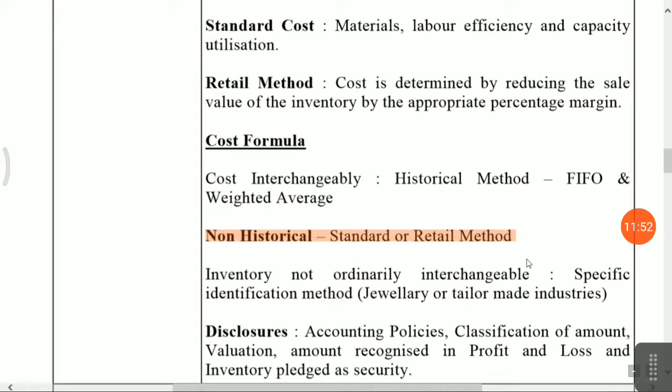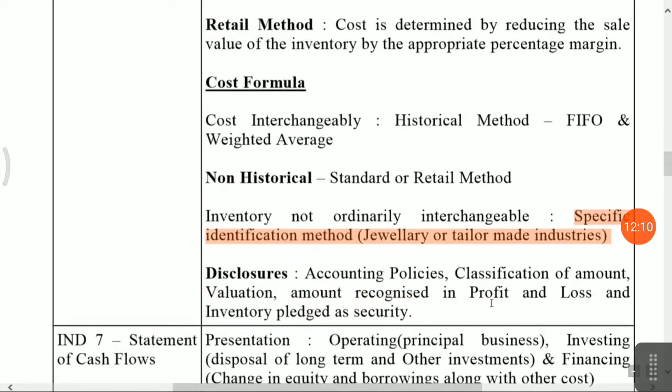Now inventories which are not ordinarily interchangeable, that time specific identification method is used. Means for which company? Jewelry company, tailor-made industries, that time you have to apply the specific identification method, you have to apply the technique. Okay. Disclosure, most important part.